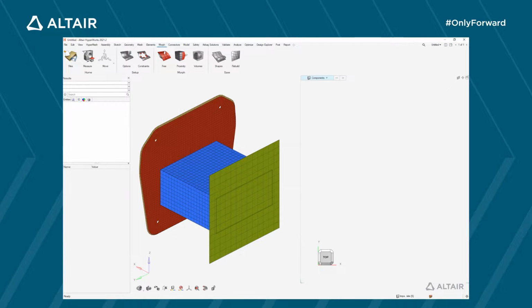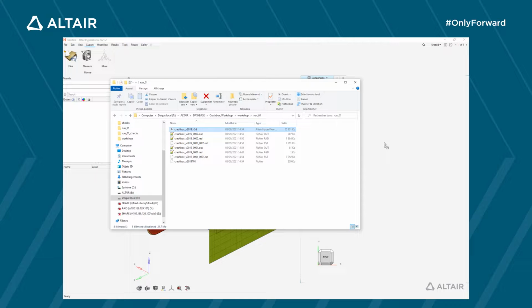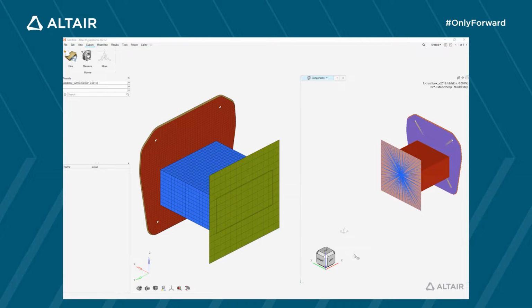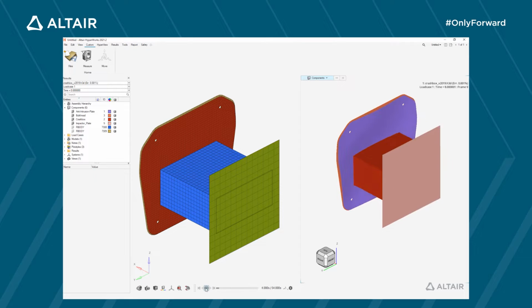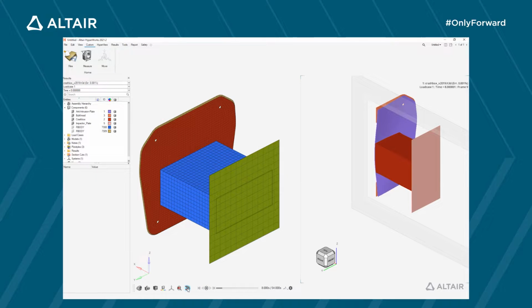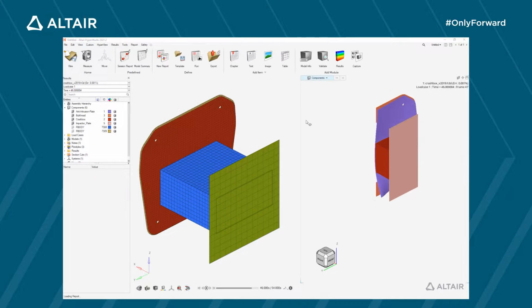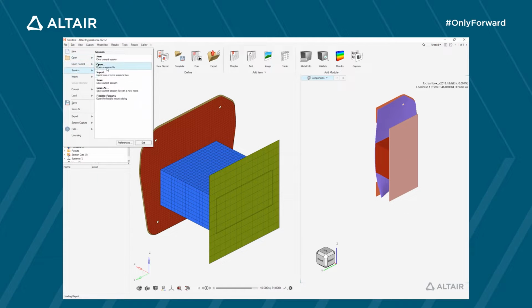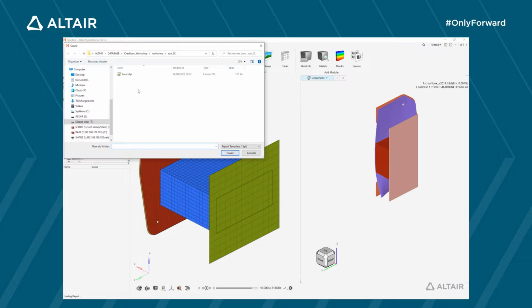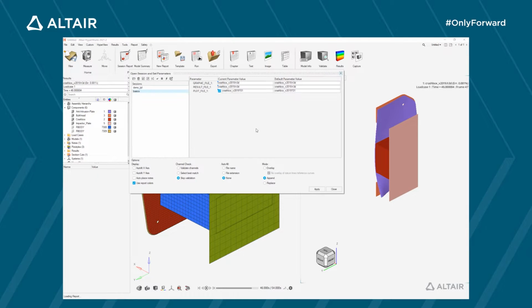Our next step is the physical validation of our simulation. For this, I'm loading the H3D file to see the animation of the crash and check if boundary conditions, motions, contacts, and deformations are correct. And we can see that they correspond to what is expected. So I'm going now to load a template file with a pre-recorded post-processing session. It is based on animation and time history files and can be used again for future iterations. I'm selecting Append Mode to create new pages after the existing session.